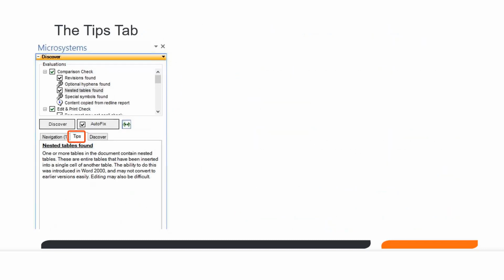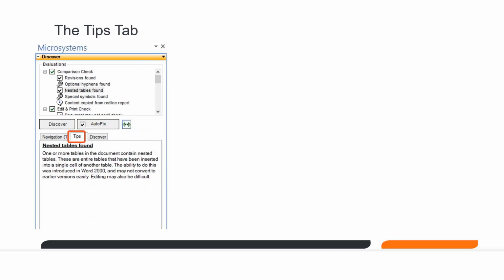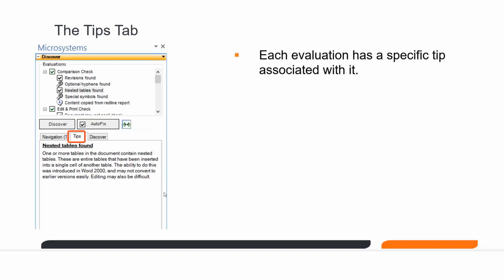On top of that, we have a report tab. And the report tab allows you to create a report based on the Discover that you've run. And you can simply right click and run a report in the evaluations tab.